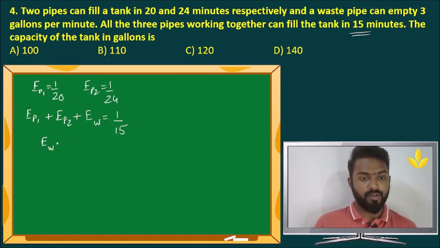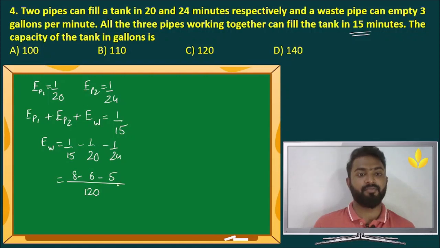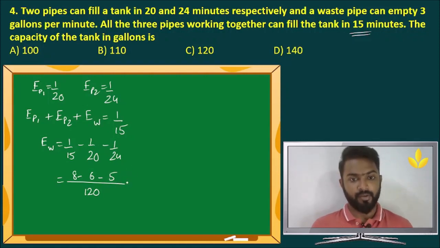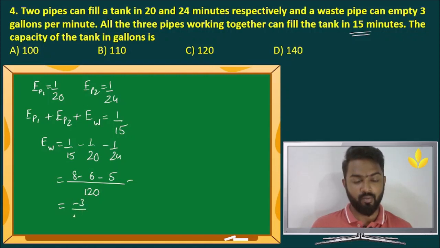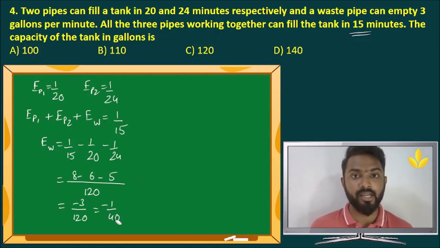So efficiency of the waste pipe is 1 by 15 minus 1 by 20 minus 1 by 24. This is equal to, the LCM is 120. 120 by 15 is 8 minus 120 by 20 is 6 minus 120 by 24 is 5. So this is equal to how much? 8 minus 6 is 2. 2 minus 5 is minus 3 by 120. That is nothing but minus 1 by 40. This means that the waste pipe can empty the entire tank in 40 minutes.